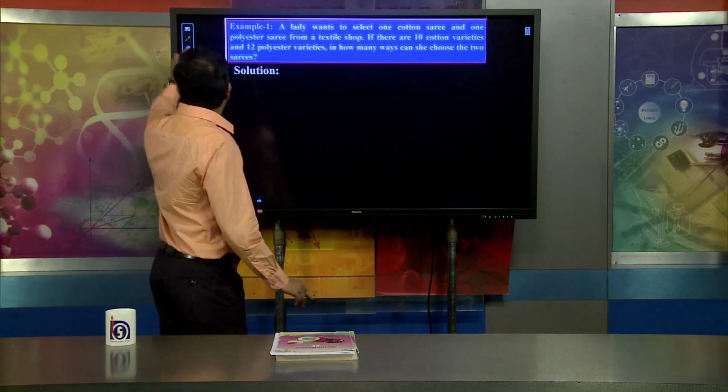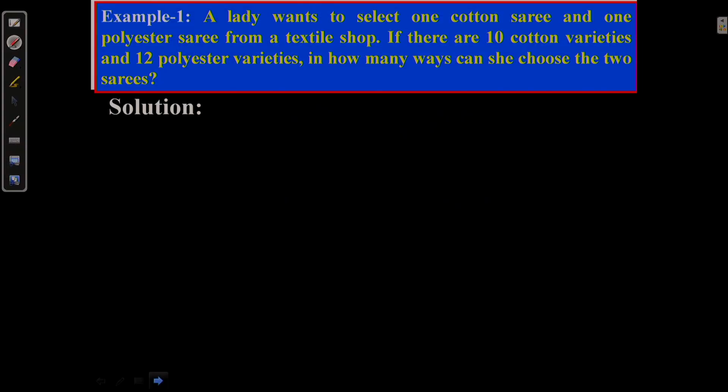For example, suppose a lady visits a textile shop and wants to select one cotton saree and one polyester saree. If there are 10 cotton varieties and 12 polyester varieties, in how many ways can she choose the two sarees?